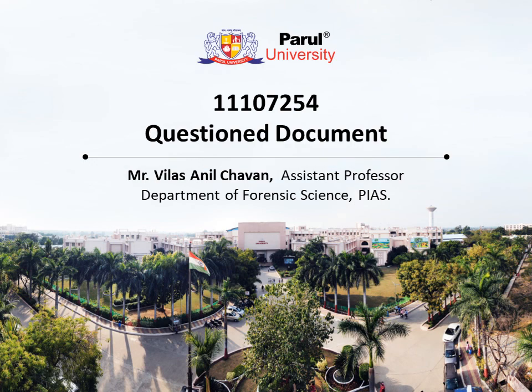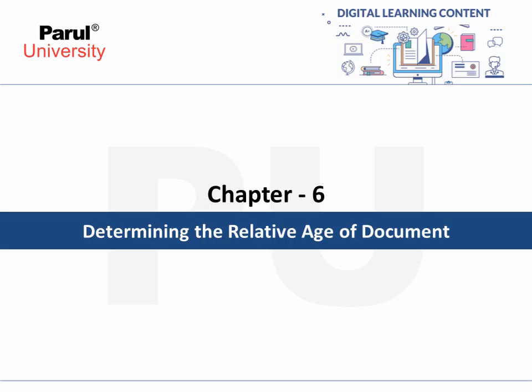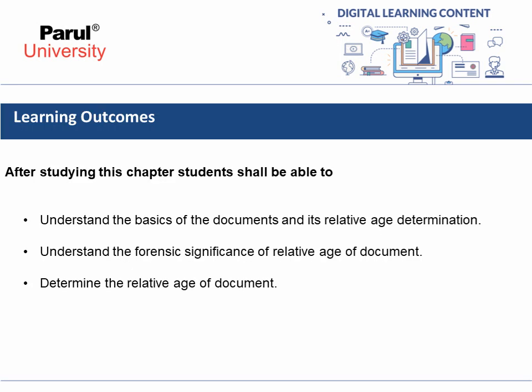Welcome to e-learning. So in this lecture, we will be discussing the paper, question document, and the number of this paper is 11107254. In today's lecture, we will be discussing chapter number 6, and under this chapter, we will be discussing determining the relative age of a document, which is an important point in questioned document examination.